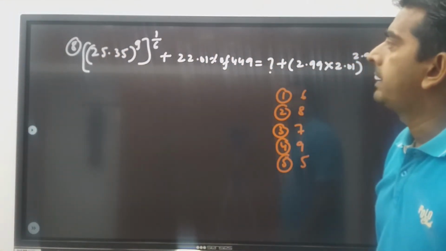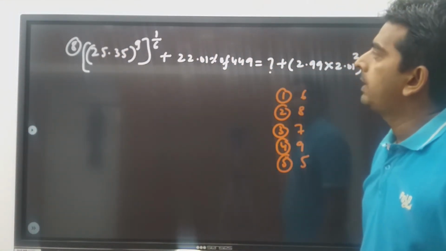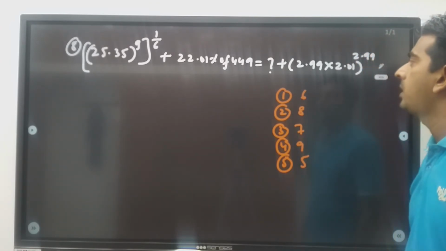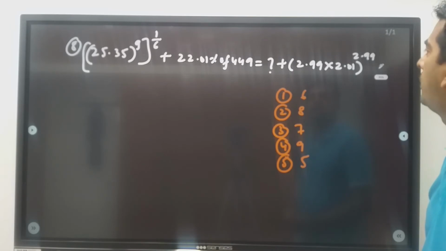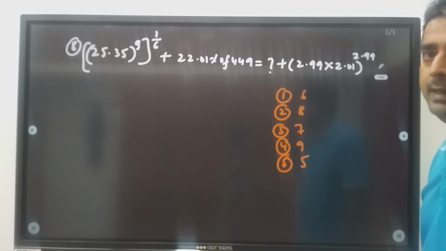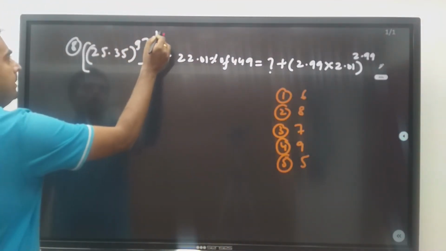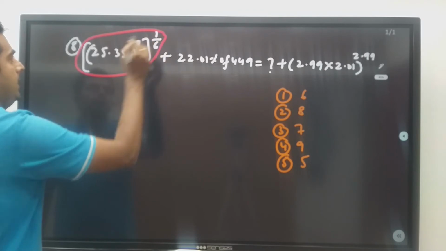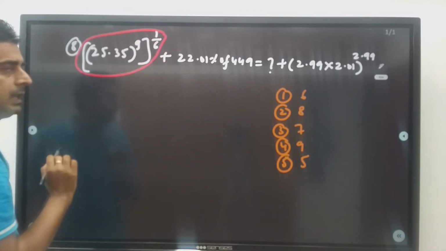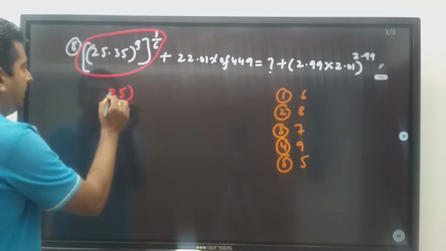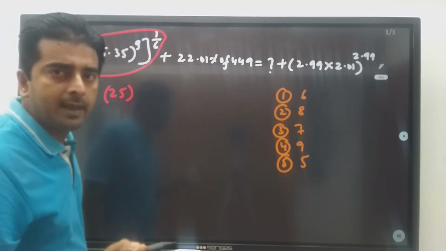Inside the bracket 25.35 whole power 9 whole power 1 by 6 plus 22.01% of 449 is equal to question mark plus 2.99 into 2.01 whole power 2.99. A very good question. What about this part? 25.35 is nothing but 25. x power n whole power n is x power mn.